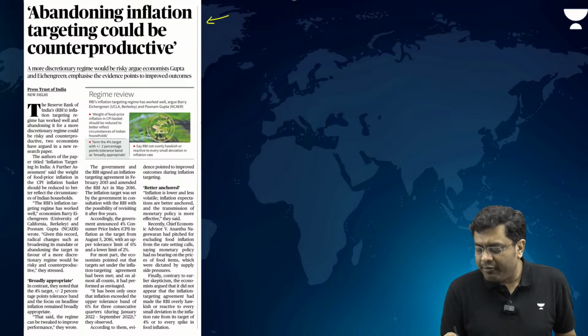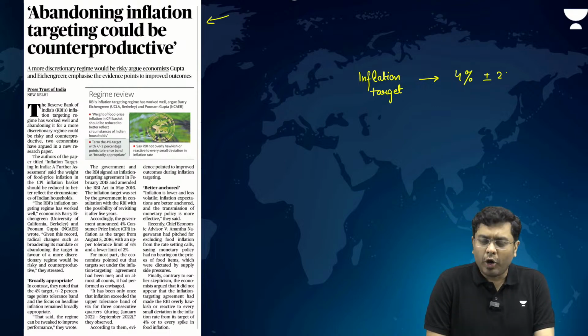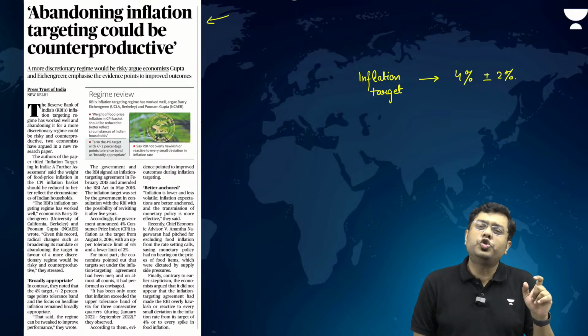And that inflation target is around 4% plus minus 2%. That is the upper ceiling of 6% and the lower ceiling of 2%.